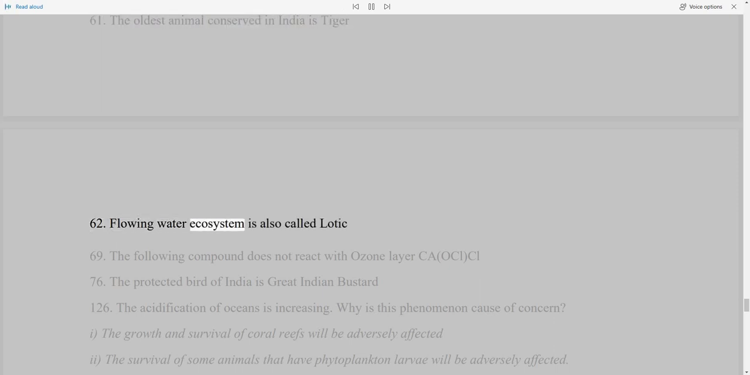62. Flowing water ecosystem is also called lotic. 69. The following compound does not react with ozone layer. Ca, OCl, Cl. 76. The protected bird of India is Great Indian Bustard.